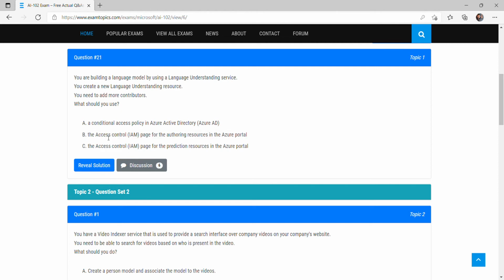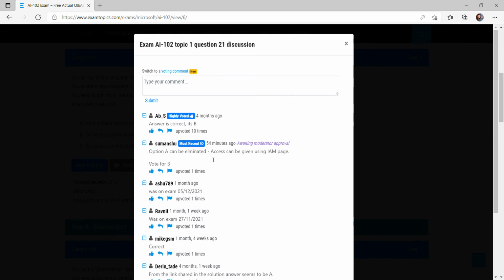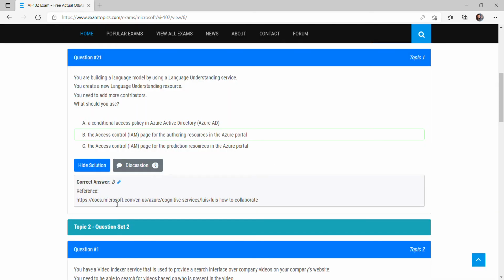If you closely look, option B is the access control page for the authoring resource in the Azure portal, and option C says the access page for the prediction resource. But we have to give the authorization here, language authoring. So option B is correct. If you go to the discussion community, everyone says option B. And even if we go to the reference link,